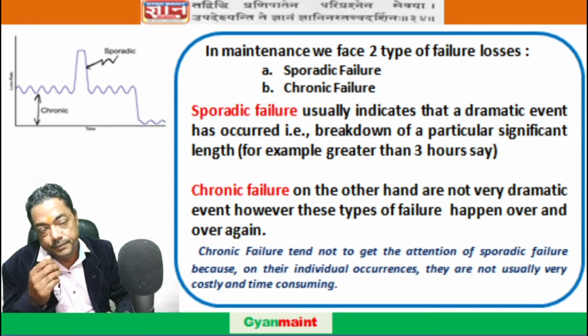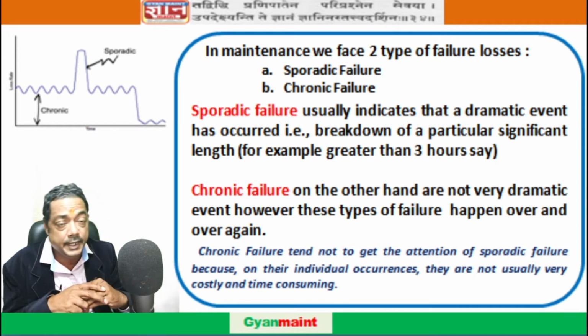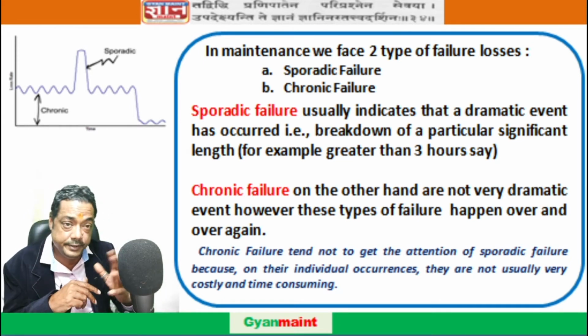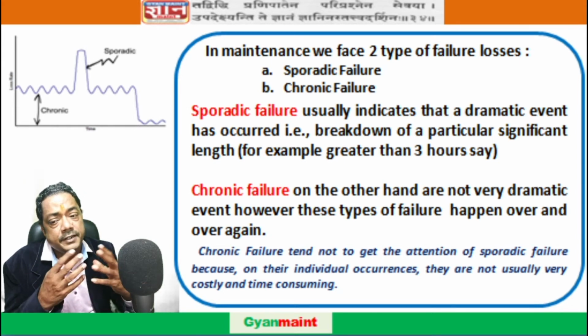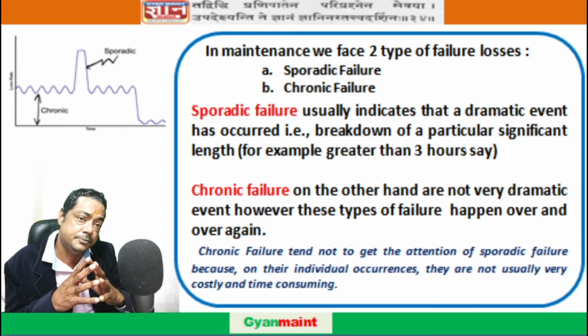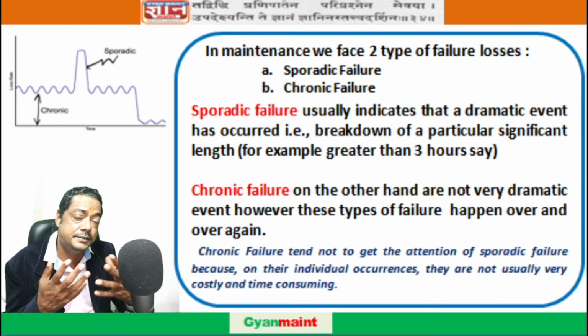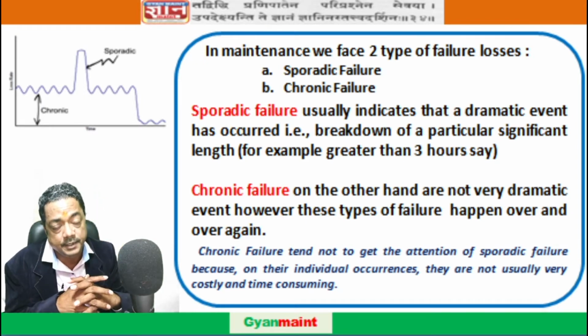Now, before going further, you should also understand these two parts. In maintenance there are two types of failure. One is sporadic failure, and one is chronic failure. Now, what is sporadic failure? A dramatic, big event has occurred, like a breakdown of more than 3 hours. We consider any breakdown which is more than 3 hours a sporadic failure.